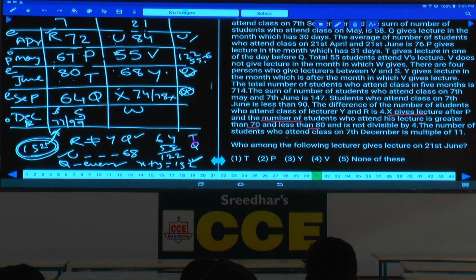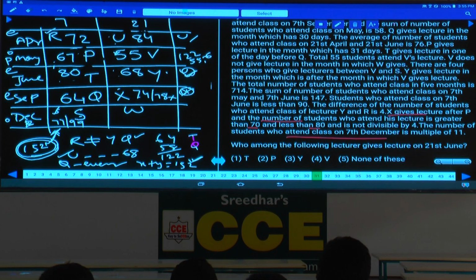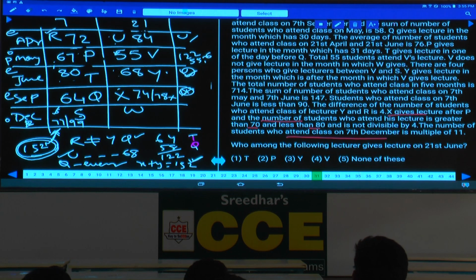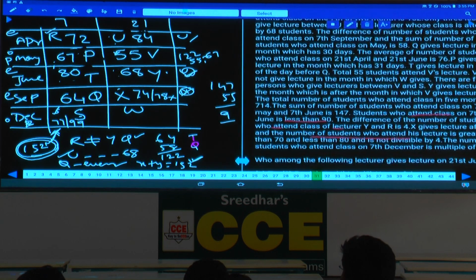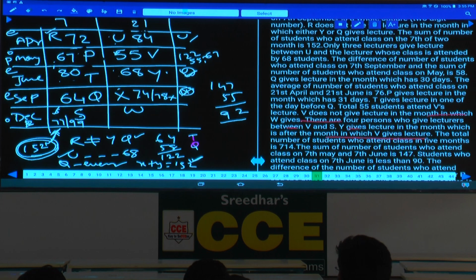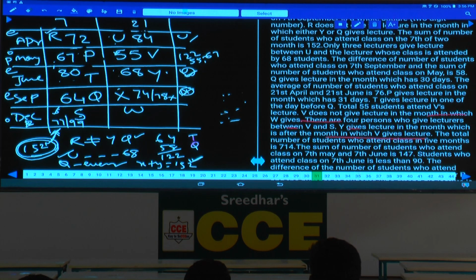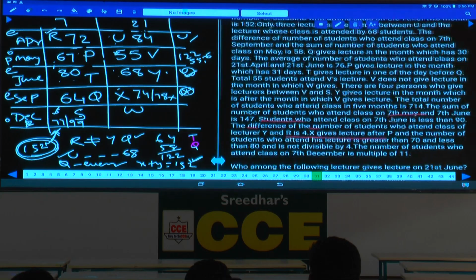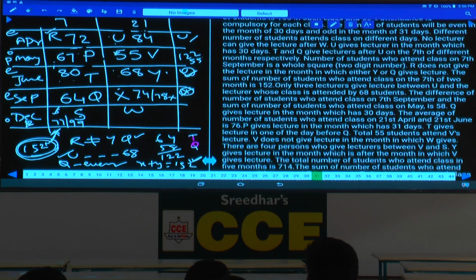Number of students who attend class on 7th December is a multiple of 11. This is the information we have, isn't it? Now at the same time, we need to find out what? Now we need to find out, what do we need to discuss now? 74 or 78, then what is W and so on, isn't it? Then how to identify this one? Any information regarding this W? Shall we read the condition once again?